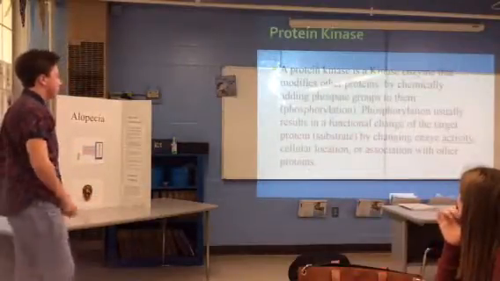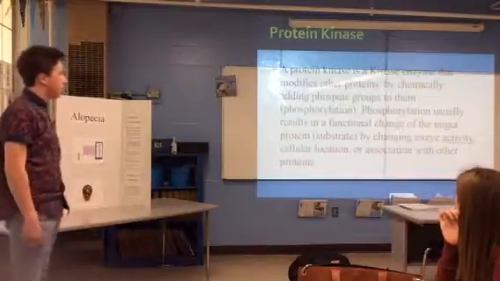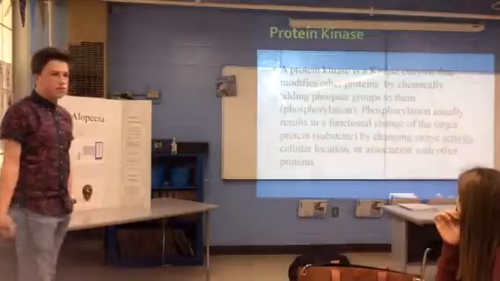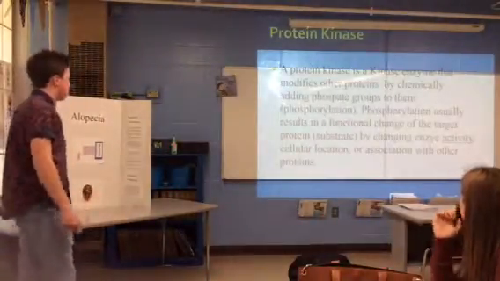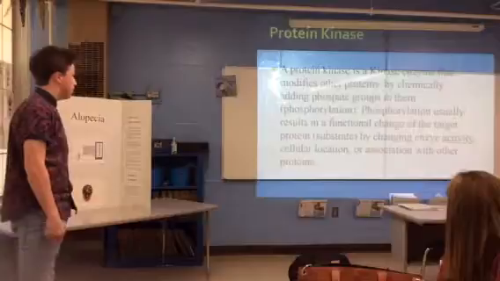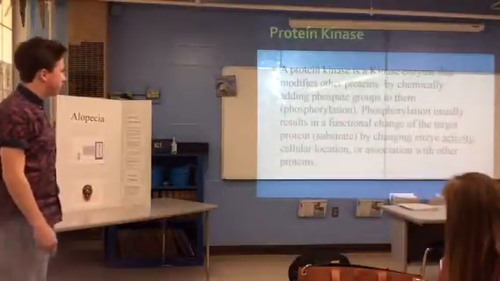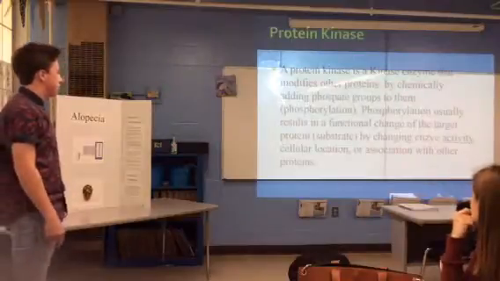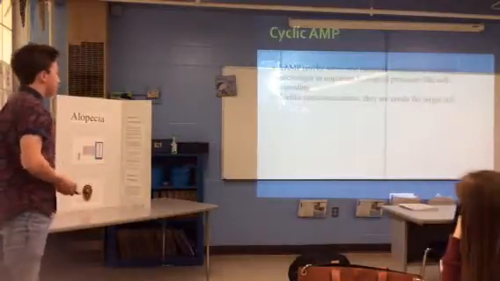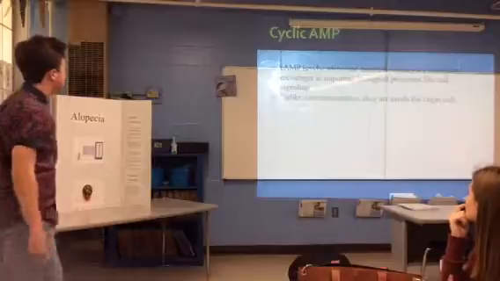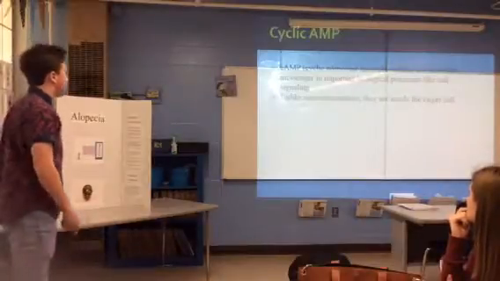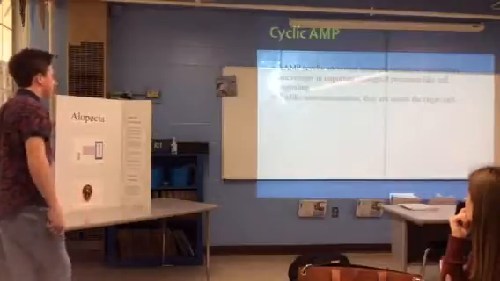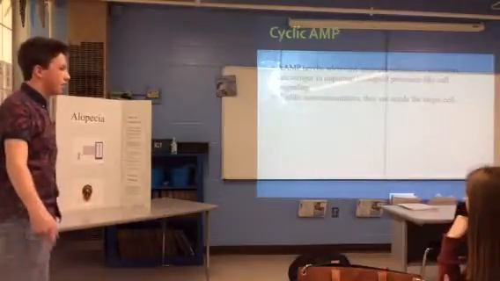Protein kinase is an enzyme that modifies other proteins by chemically adding a phosphate group to them, which is called phosphorylation. Phosphorylation usually results in a functional change of the target protein substrate by changing enzyme activity, cellular location, or association with other proteins. Cyclic AMP, cAMP, is a secondary messenger in important biological processes like cell signaling. Unlike neurotransmitters, they are inside the target cell.